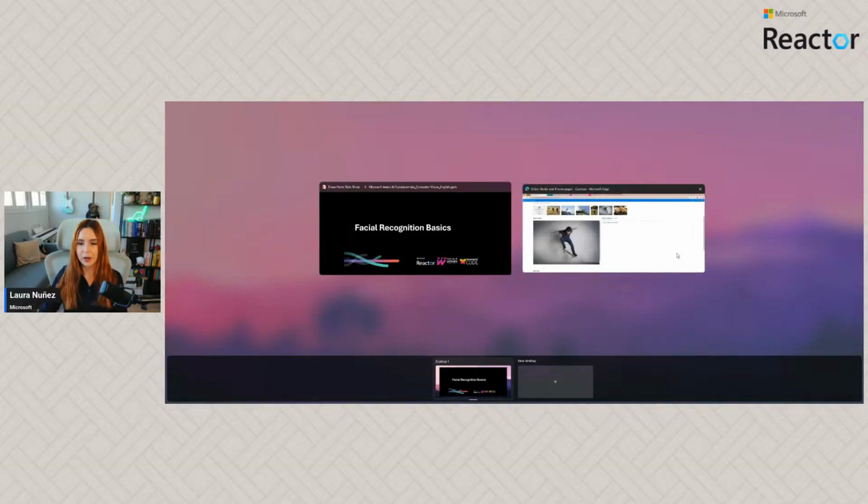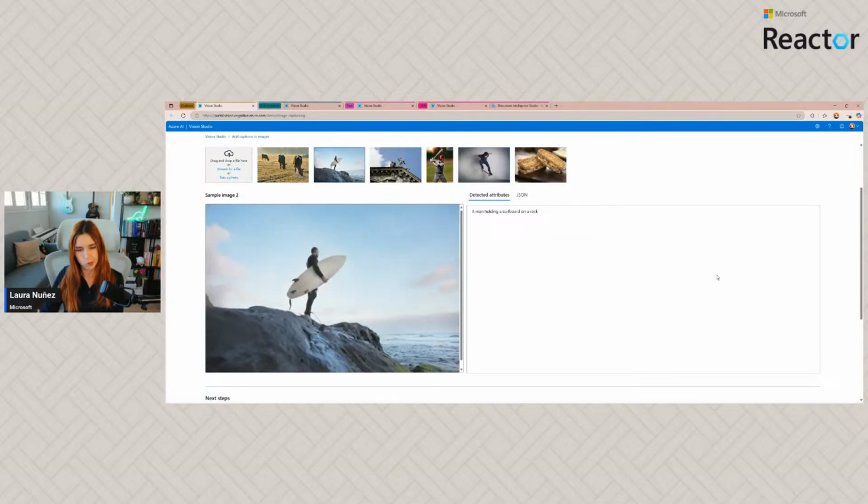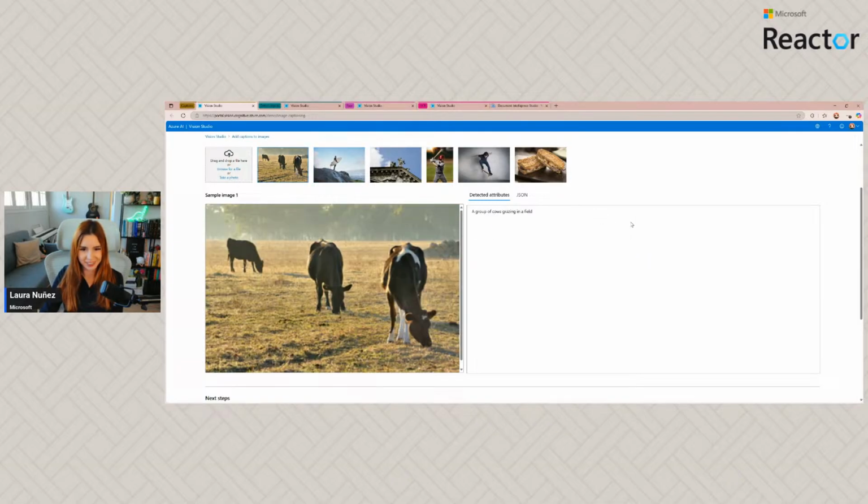What about seeing some of these things actually working, right? So we said that when we use our vision service, we have a picture and we can generate a description of the picture. So for example, I have this one. And automatically the model is going to be able to say, hey, this is a man jumping on a skateboard. And what about this? This is a man holding a surfboard on a rock. Oh, okay, and what is this? This is a group of cows grazing in a field. So this is generating a caption given a picture. I just give the picture and it's generating text.